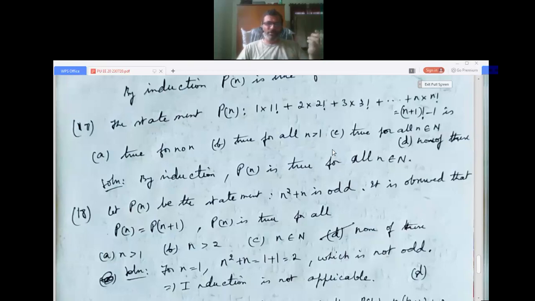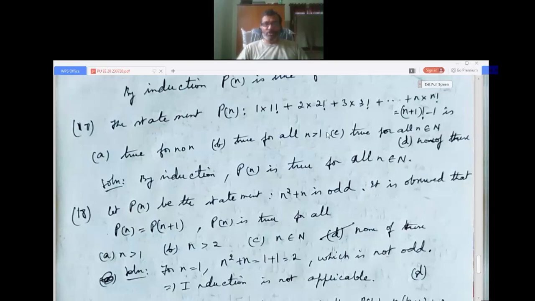For example, if it is true by induction, it is a 4-mark or 5-mark problem where you have to prove it for n equals 1, assume for n equals m, and prove for n equals m plus 1. But here we can't waste so much time. So by induction, it's a standard result: P of n is true for all n belongs to N. If you want, you can check.